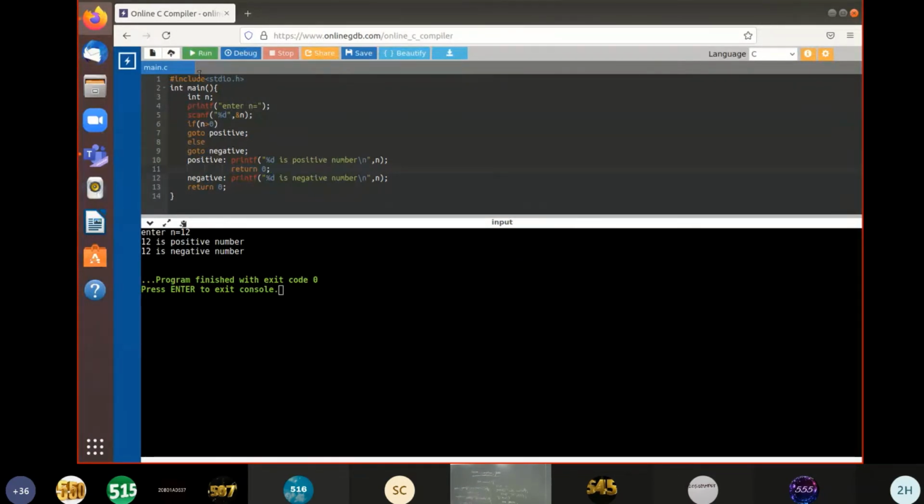So what does that return 0 do? When you say your number is positive, it closes the execution. You don't go to the negative part, right? So see, 12 is a positive number, that's it.